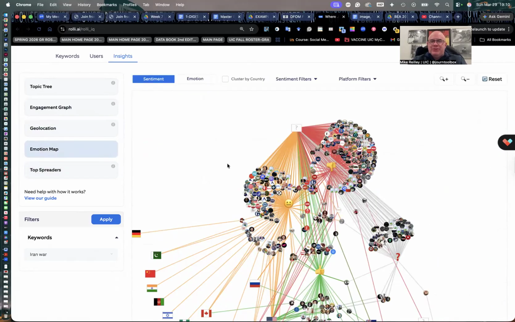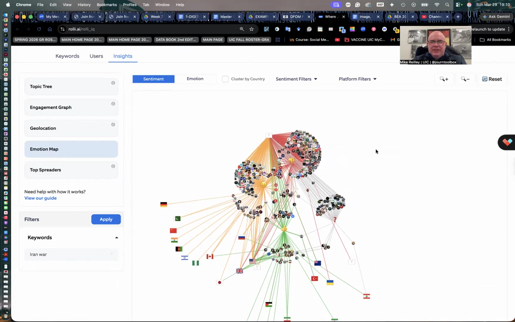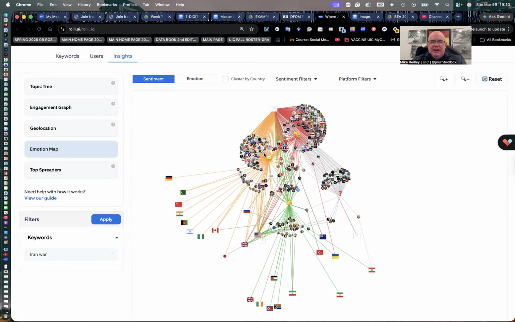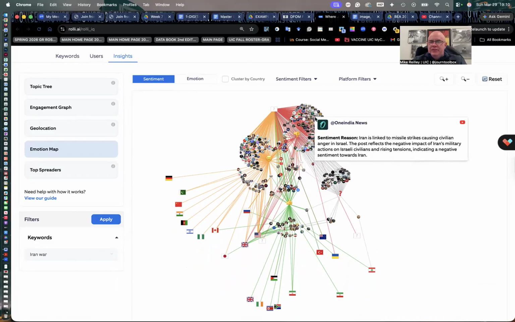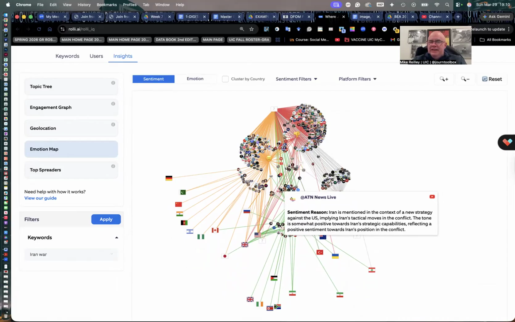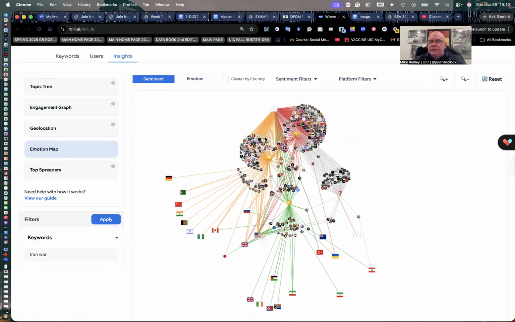The emotion maps, those are kind of fun to look at by sentiment and emotion. And the colors break down the various sentiments. You can hover over them too. So red is negative sentiment, and you can see all these are negative here. Green is positive. It's got the little thumbs up. And it gives the sentiment reason for each one. So AI has gone through and evaluated all these thousands of Twitter posts and has created these little sentiment buttons on it, which is kind of cool. So you can go back in then and tweak some of these.